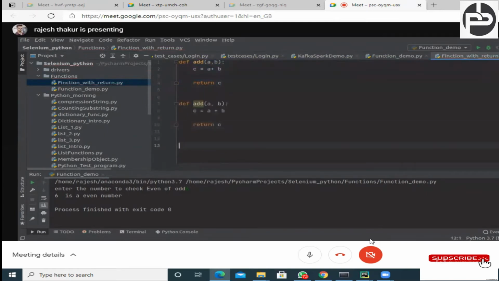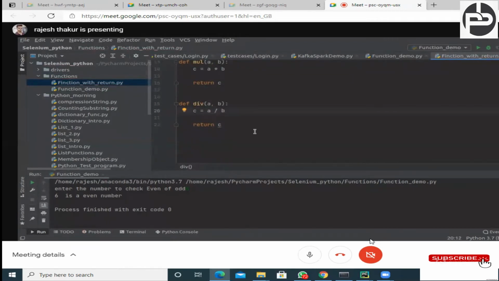This is for subtraction, this is for multiplication, this is for division, and let me change the name of the function. I'm not doing anything, just copy pasting for multiplication and division, and here we are passing the arguments.